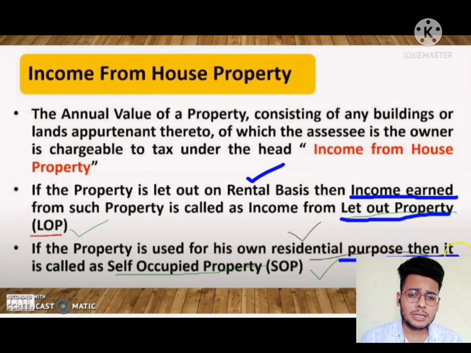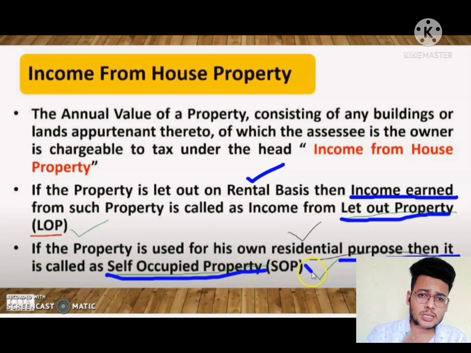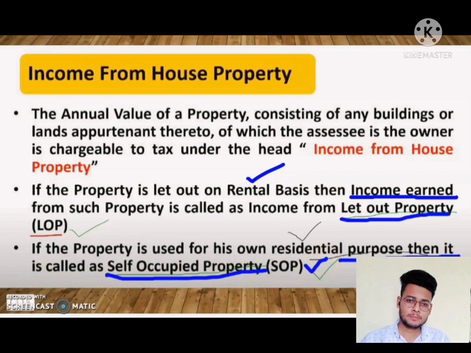On that house the owner doesn't have any income, so that is only a self-occupied house property. Okay, so these are the two differences between a let out house property and a self-occupied house property. Clear? So a let out house property is treated as LOP, and a self-occupied house property is treated as SOP. Okay,